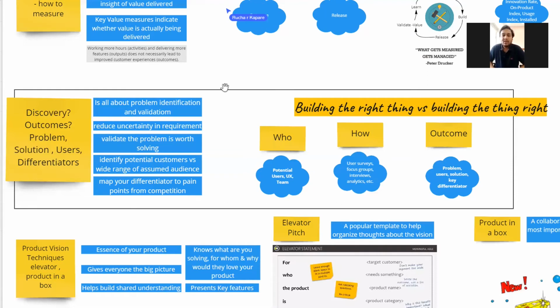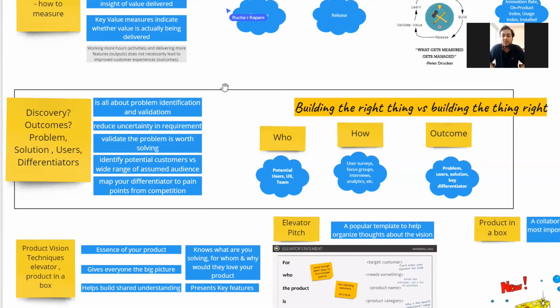The key thing to note here is that when you walk out of a discovery, you have a validated and defined problem statement. You have a solution that you're trying to build, so you know what you're trying to build.